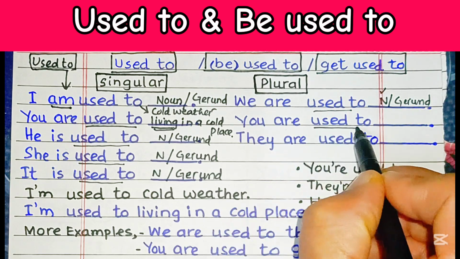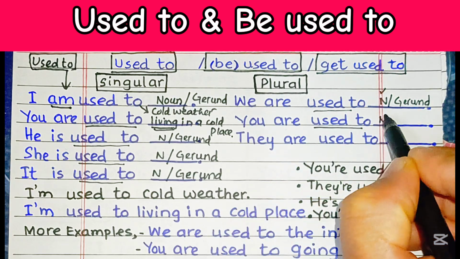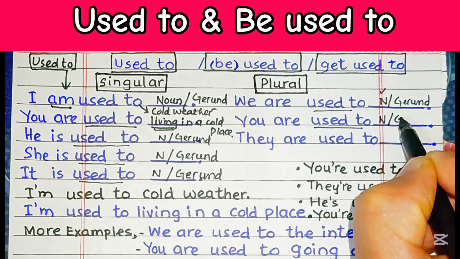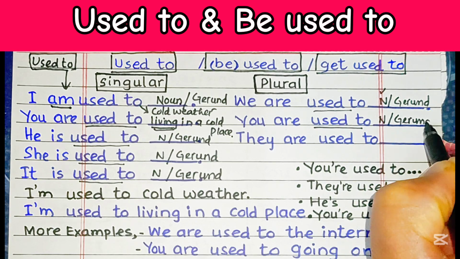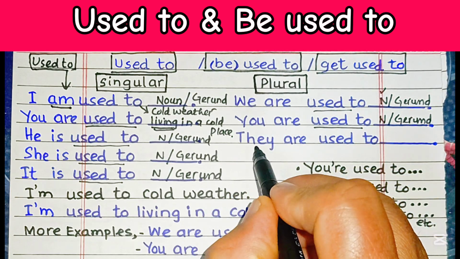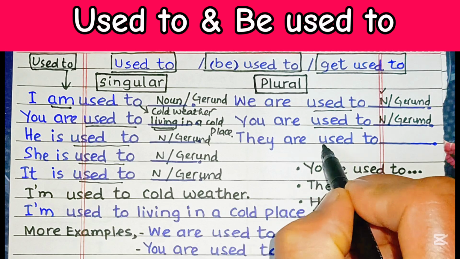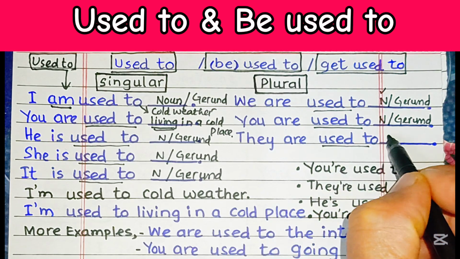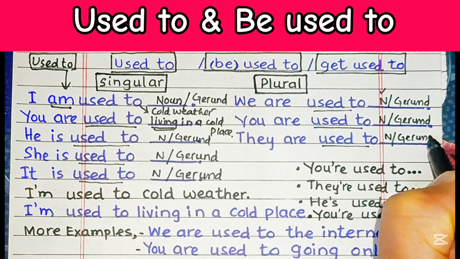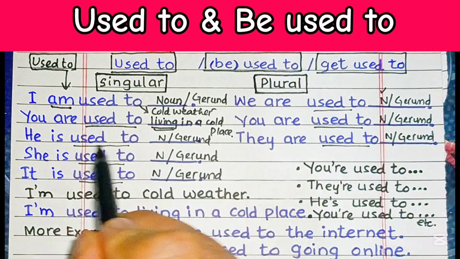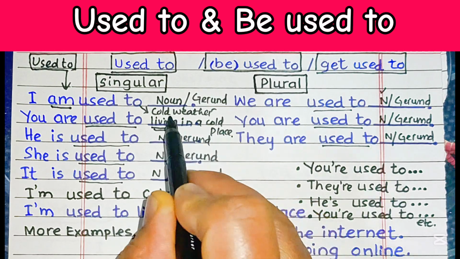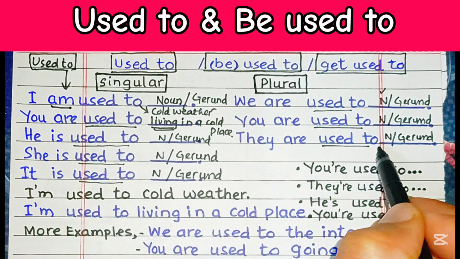You are used to cold weather. Or for gerund, we'll write you are used to living in a cold place. Then the last one, they are used to cold weather. That will be a noun. But if we write a gerund, then we will phrase it like that. They are used to living in a cold place, where living will be a gerund.